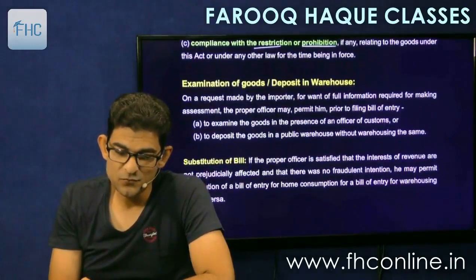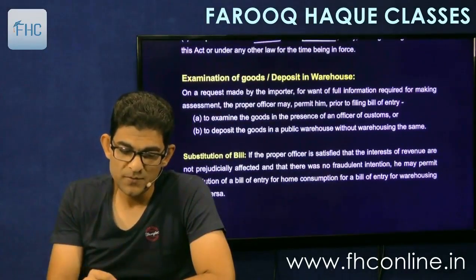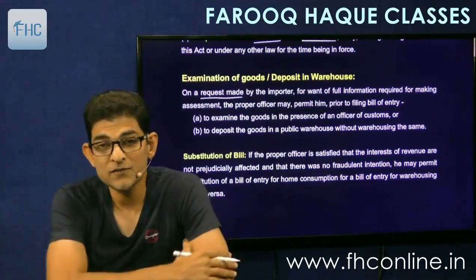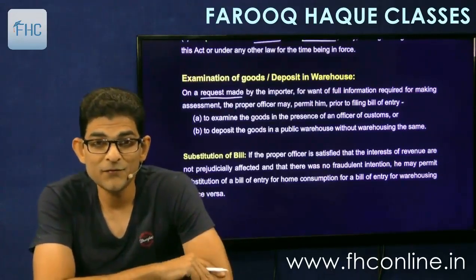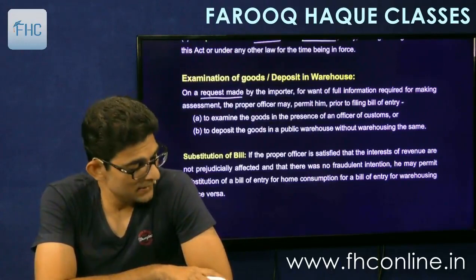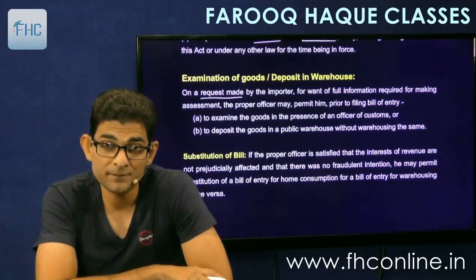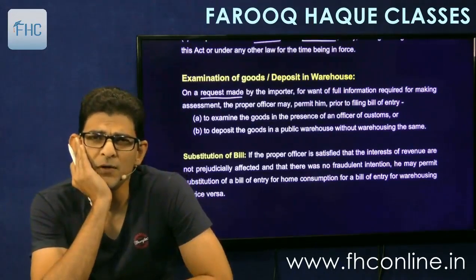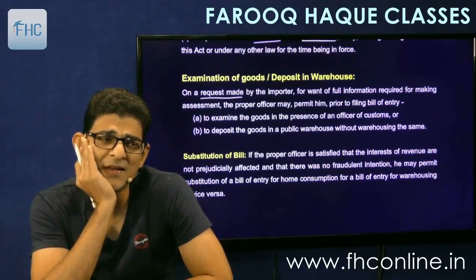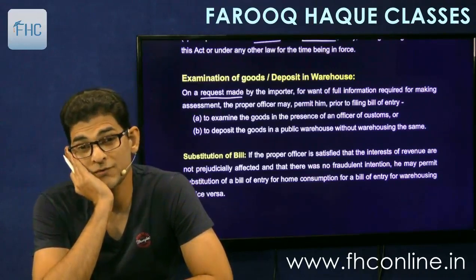Then examination of goods and deposit in warehouse. On a request made, now this is an interesting part. It says that when the goods have arrived into India, and the importer is unable to ascertain the nature of goods.